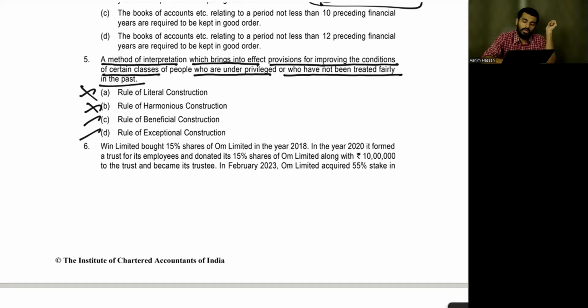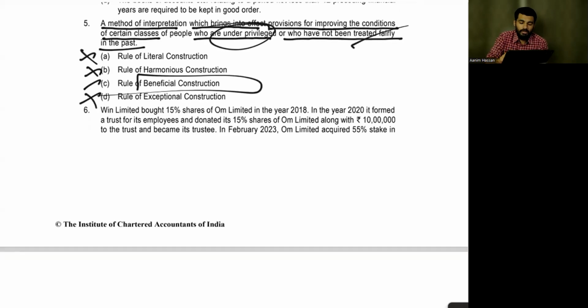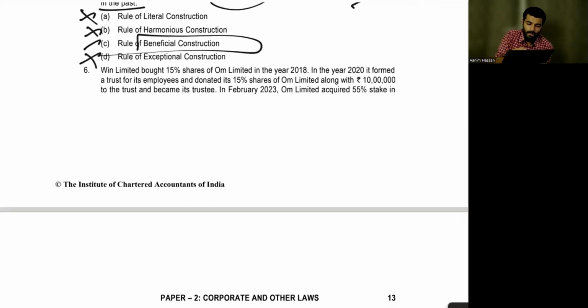Is it exceptional? What is exception? Take it as "or", take it as "and"; "shall" taken as "may", "may" taken as "shall". It is not exception also. It is beneficial construction. Yes. Considering the underprivileged, who have to be treated fairly.